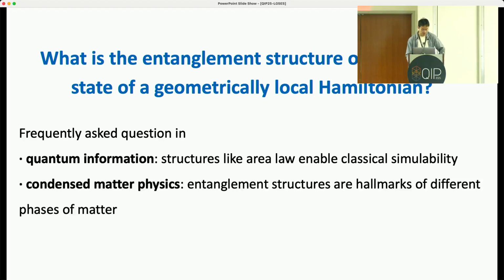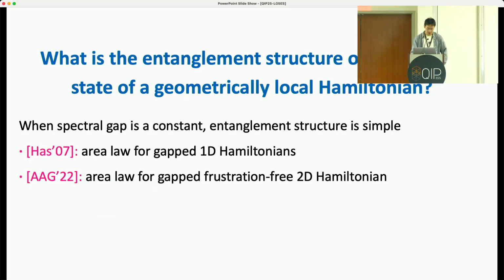Condensed matter physicists also care about this problem because entanglement structures can be hallmarks of phases of matter. There has been a lot of results regarding this problem. For example, in the case where the spectral gap is a constant, the entanglement structure turns out to be relatively simple. To be more specific, Hastings proved an area law for the entanglement for gapped 1D Hamiltonians. This result was further extended to gapped frustration-free 2D Hamiltonians later by Anshu, Arad, and Gosset.